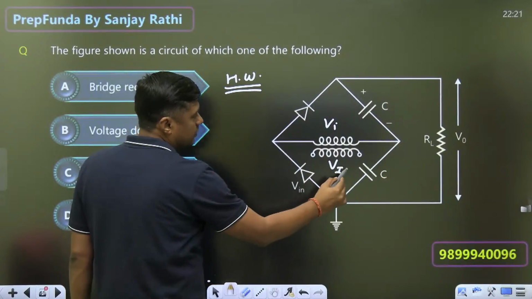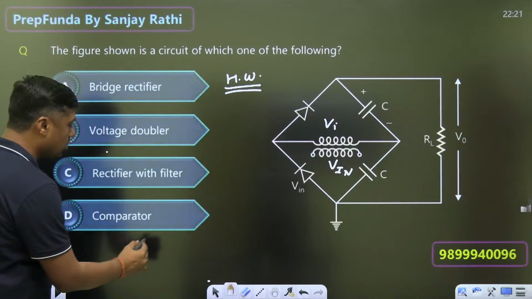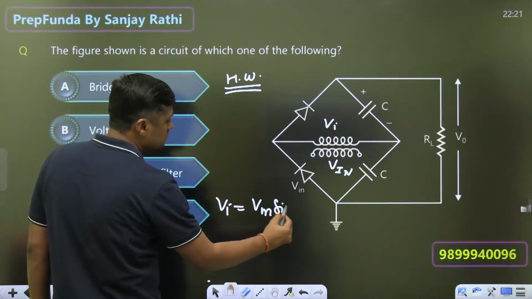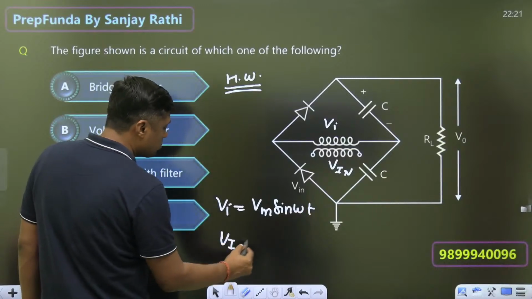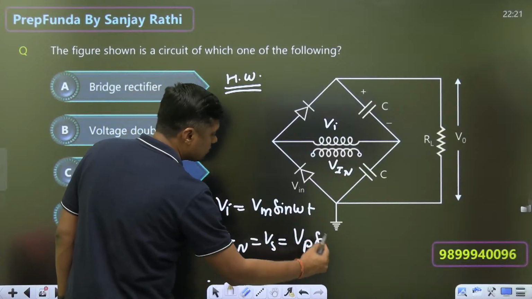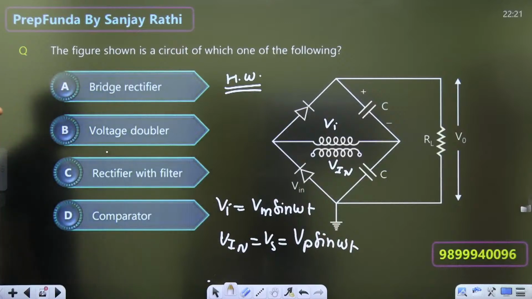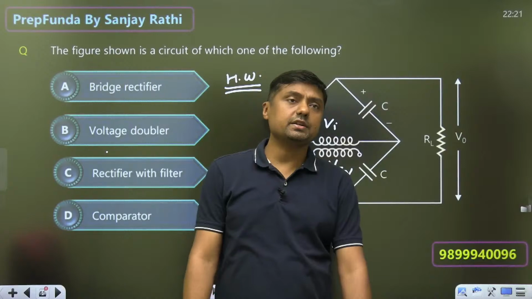That is called Vi. Like this is the input, or here we are getting the Vi. Vi is normally represented by what? Vm sin omega t. Or Vin is also represented as Vs, that is called Vp sin omega t. After step down, it will become Vm sin omega t. Give me the name of this circuit. What is the name of this circuit, guys?